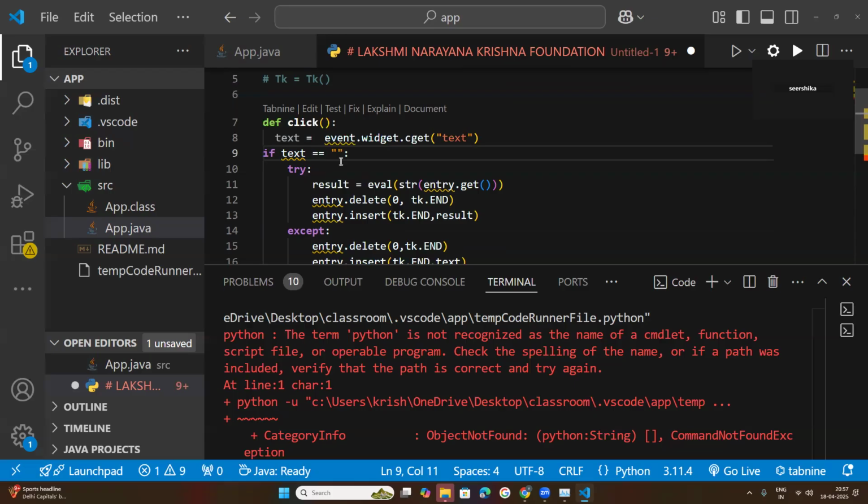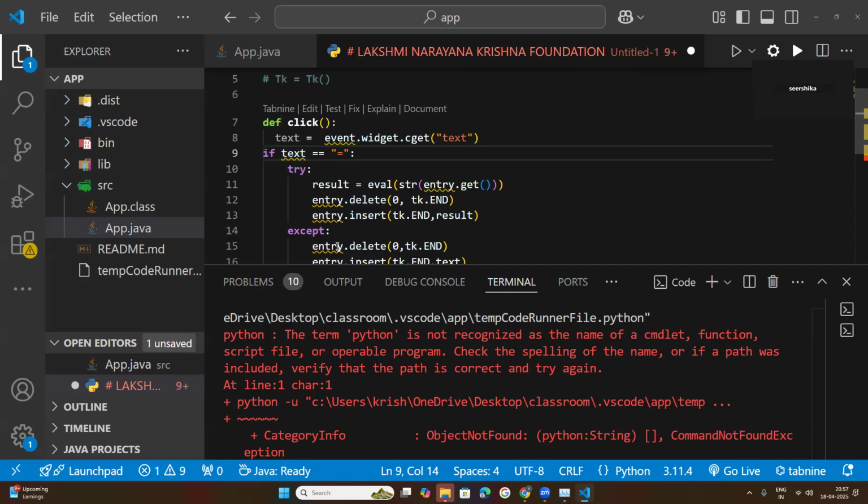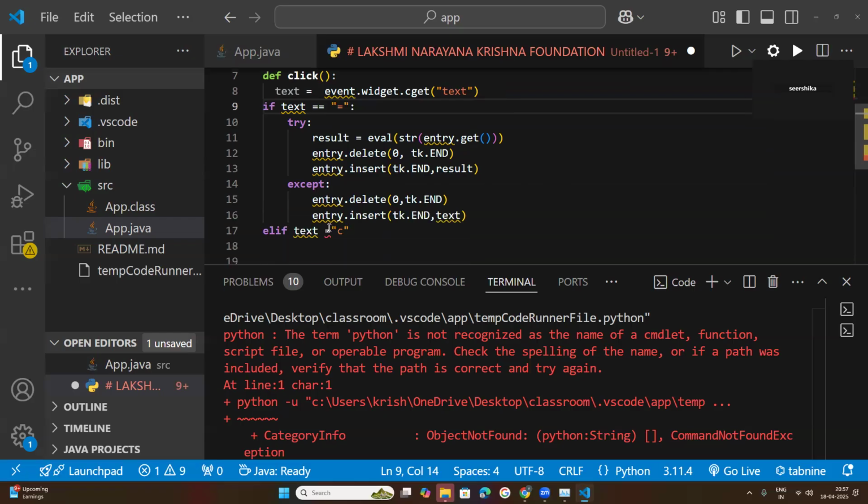Okay. And inside of this double quotation marks is equal to. So now it is giving an error. We will check back later why it is giving an error. Now under this try block, I have written some line of code. Under this except block, I have written some line of code.